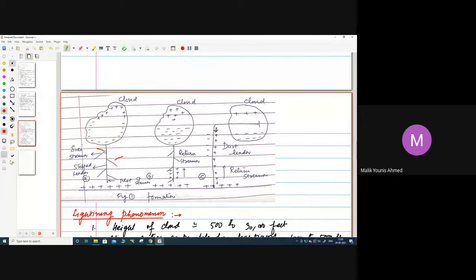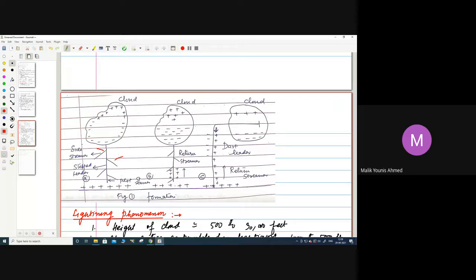After the pilot streamer, the branches depend on the intensity and magnitude of the ion concentration. It will have the step leader, and there will be several branches, which will be called side streamers.